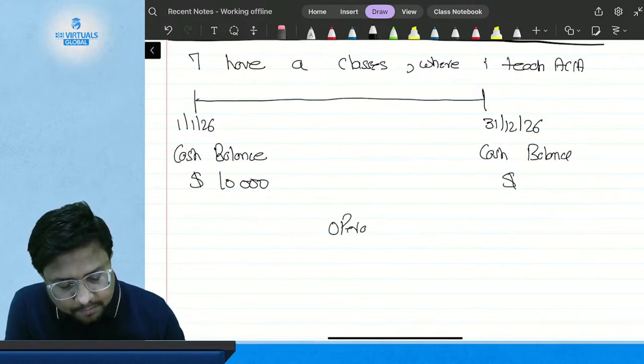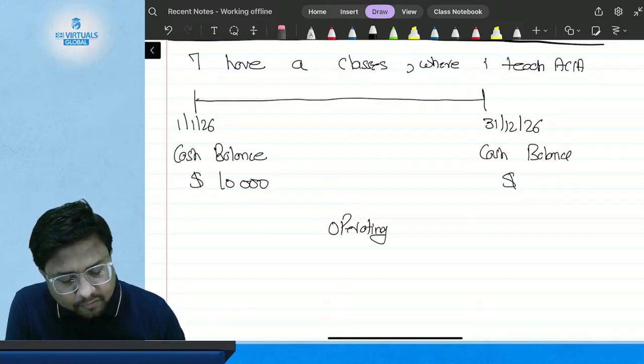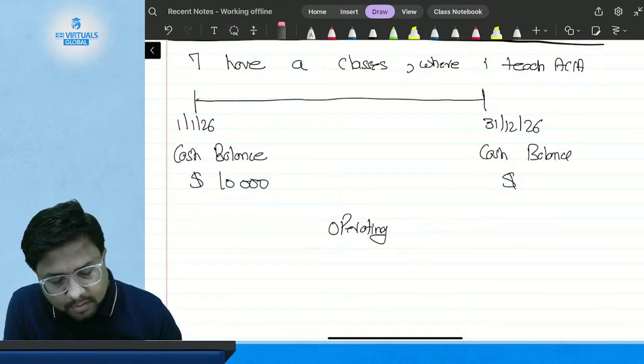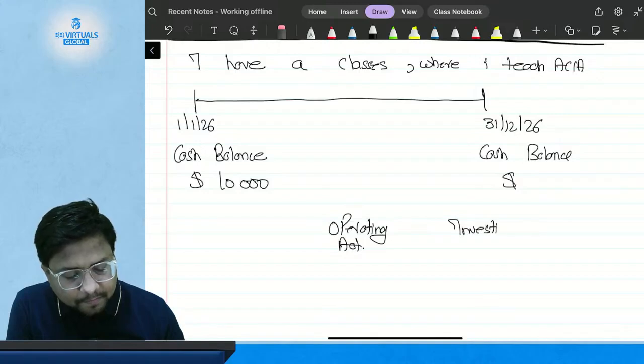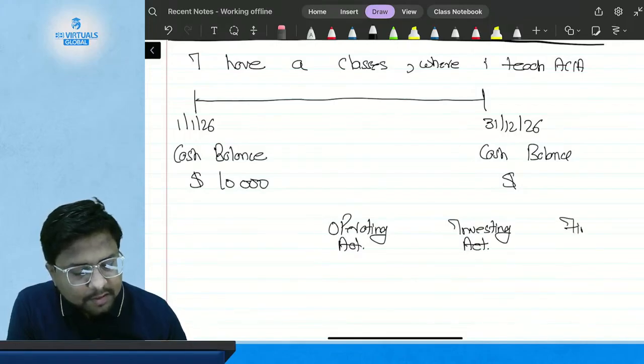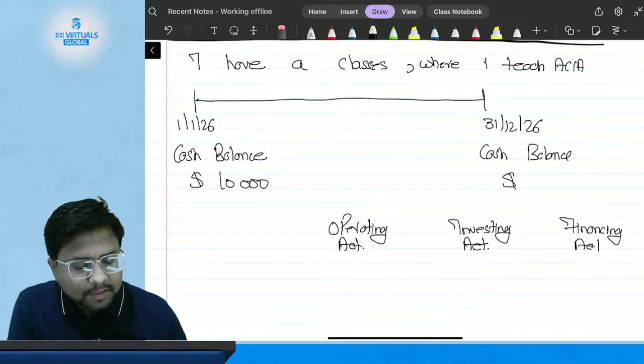operating activity. Second one is investing activity. And third one is financing activity.